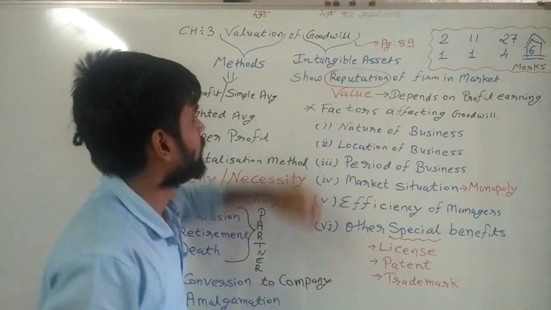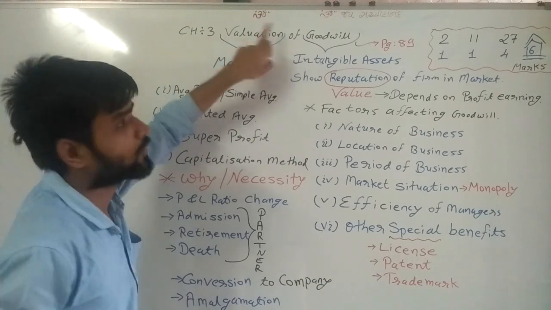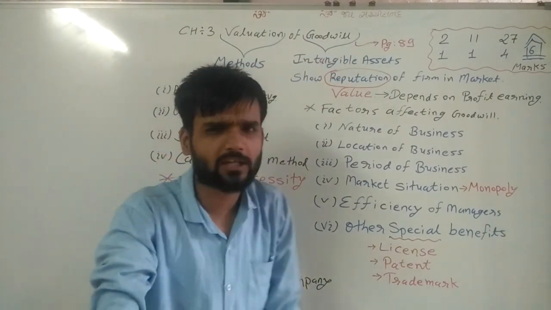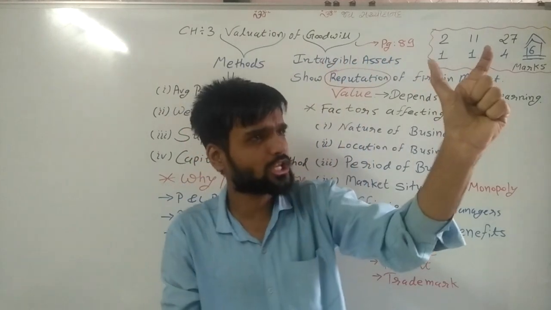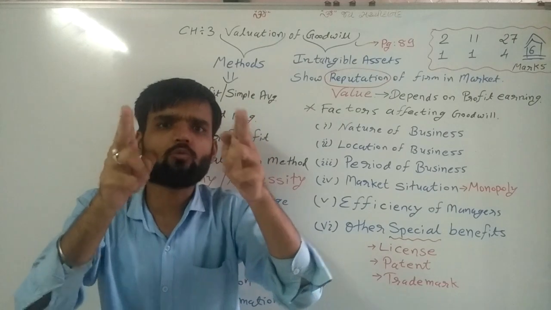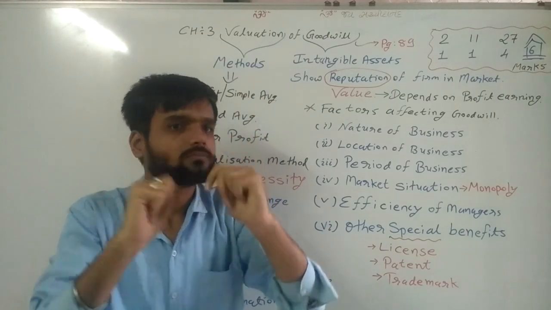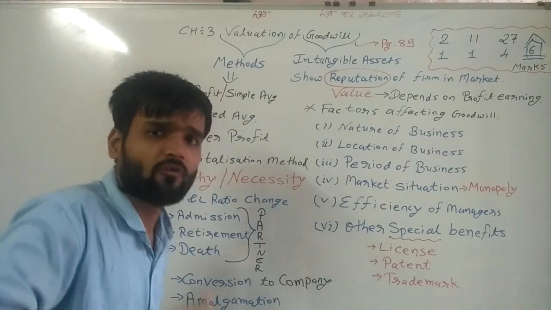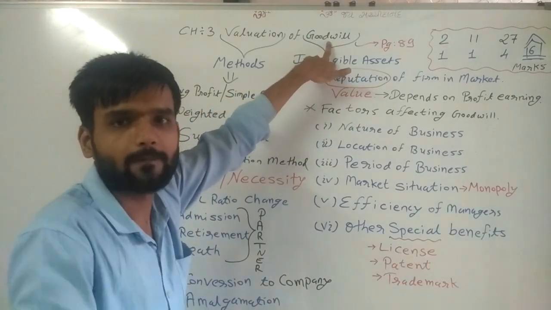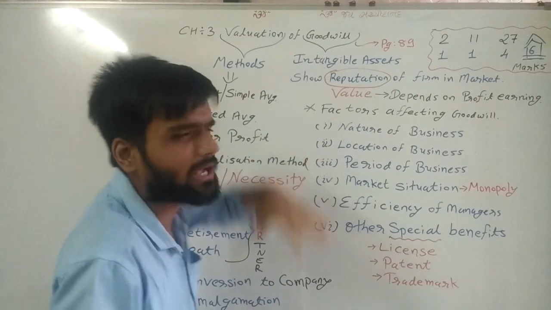Now, valuation of goodwill. Sir, here 2 words are given. First is valuation, second is goodwill. From that, first of all, we are understanding the word goodwill. What is meant by goodwill?